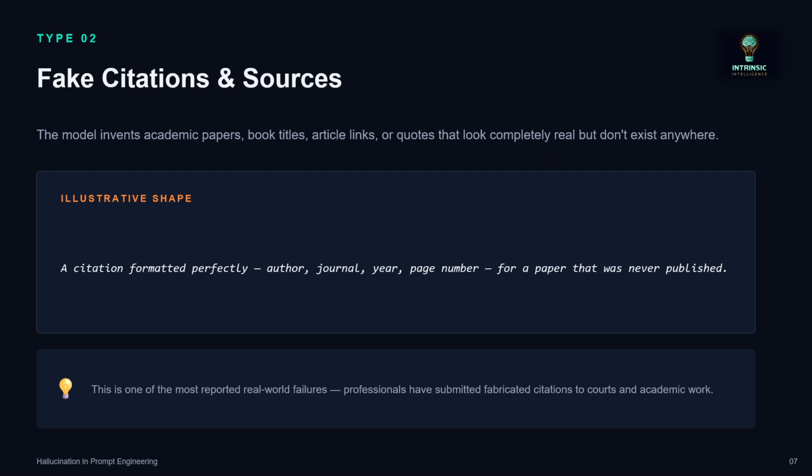Type 2: Fake citations and sources. The model invents academic papers, book titles, article links, or quotes that look completely real but don't exist anywhere. This is the illustration: a properly formatted citation with author, journal, year, and page number for a paper that was never published. This is one of the reported real-world failures. Professionals have submitted fabricated citations to courts and academic work.